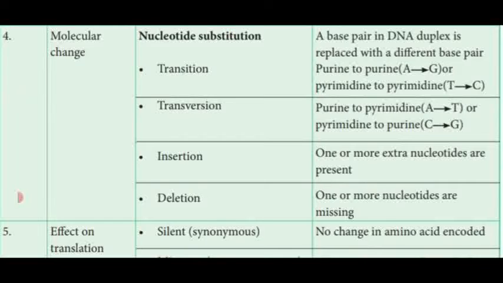Now we all know that base pairing law, or Chargaff's law, states that adenine always combines with thymine, and cytosine always combines with guanine. Likewise, in this transversion mutation, purine is replaced by pyrimidine, and pyrimidine is replaced by purine.